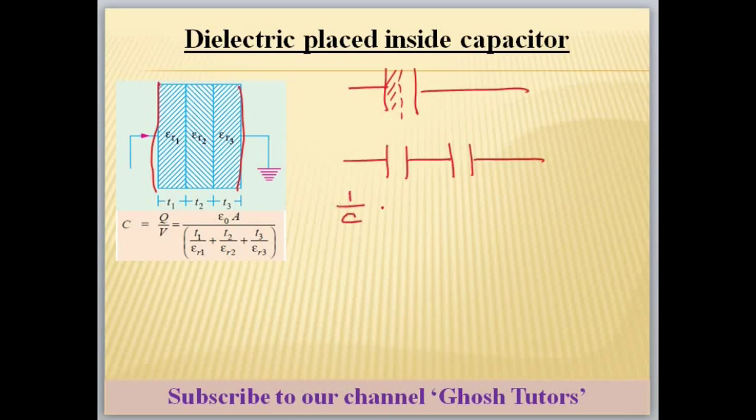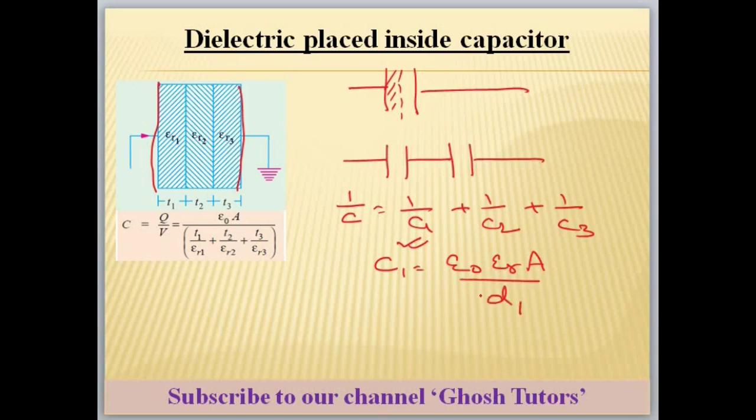Now you can solve for 1 by C is equal to 1 by C1 plus 1 by C2 plus 1 by C3. You can find C1. C1 is equal to epsilon naught epsilon r A by D1. In place of D1 here it is T1.